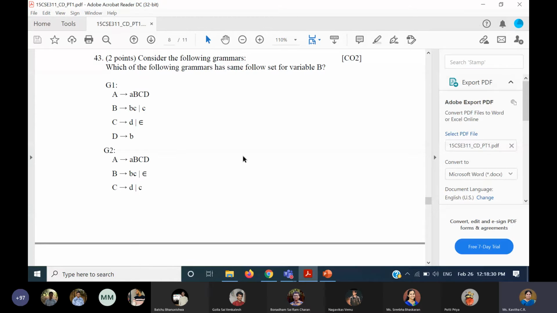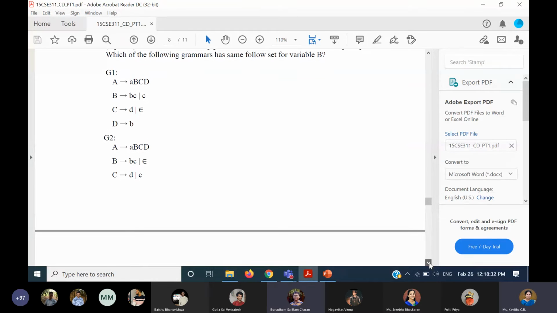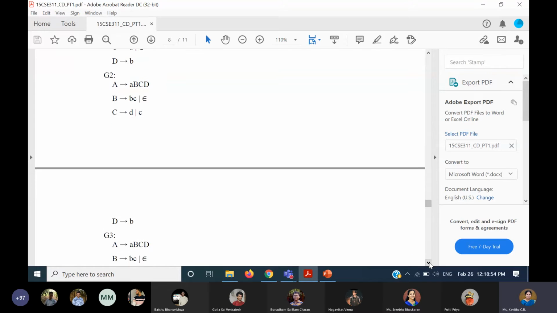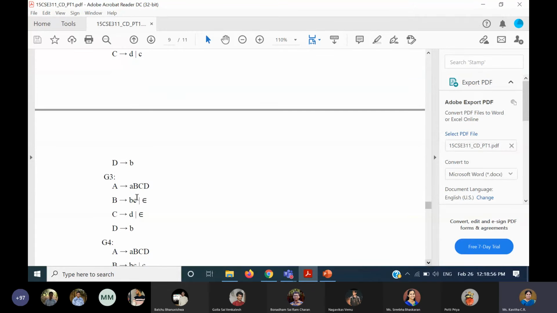Okay. And coming to G2, follow of B is again first of C. First of C is small d and small c. So remember that we got B and D for the G1, and for G2 we are getting follow of B as first of C, that is C and D. And for G3 we are getting follow of B as first of C, and because that is nullable, even for D we have to take. So same B and D we will get.